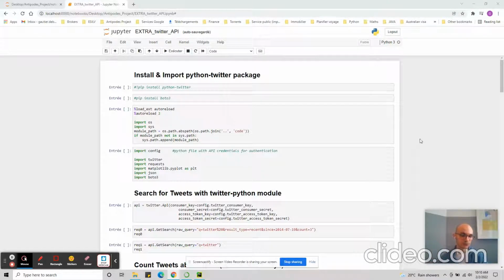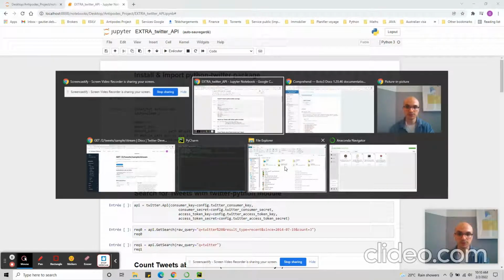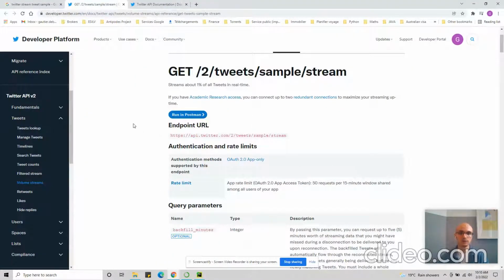So first, how does the Twitter API work? Really quick, it's a collection of endpoint URLs that you can use to either retrieve data or post some data. You use HTTP requests such as GET and POST.